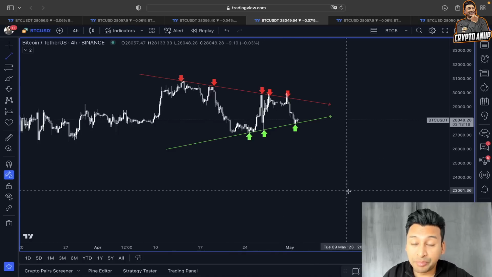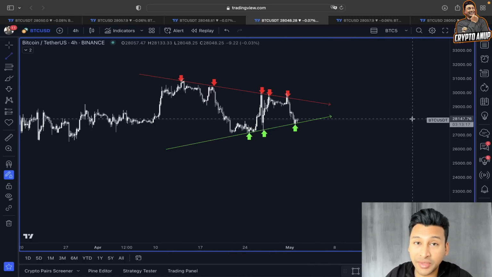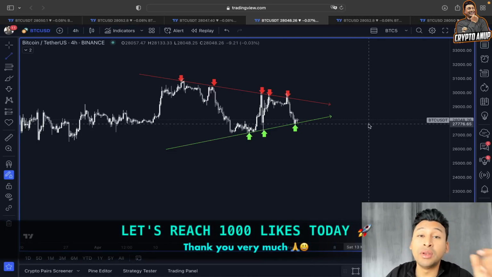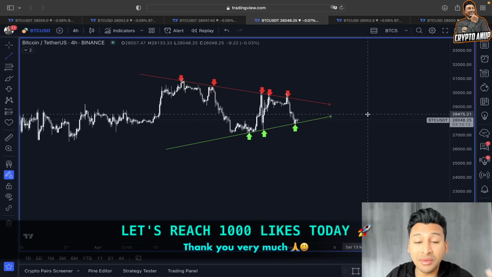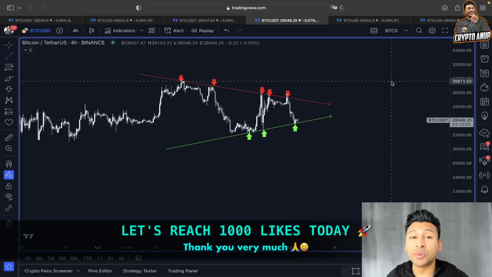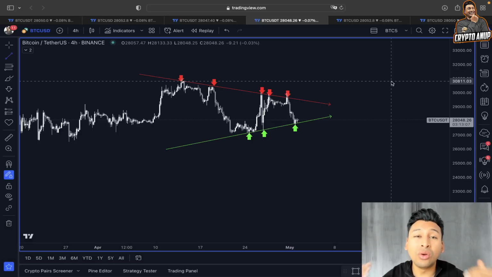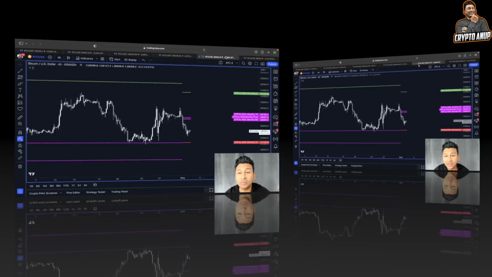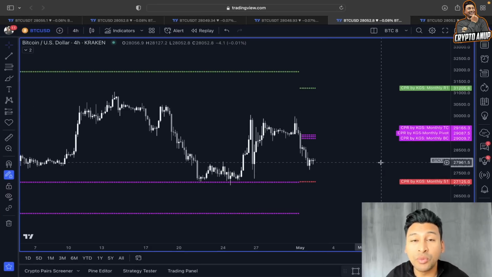But we know the pullback around 25,000, 26,000 does not necessarily mean the price is bearish. I have been saying this since a couple of weeks. Even after the bigger retracement, if the price still holds the support around 25,000 range, in a bigger picture that could be looked at as a retest from key line of support, key line of resistance before turning bullish. So that's why in the medium short term, this price movement, the retracement we are witnessing, could be just